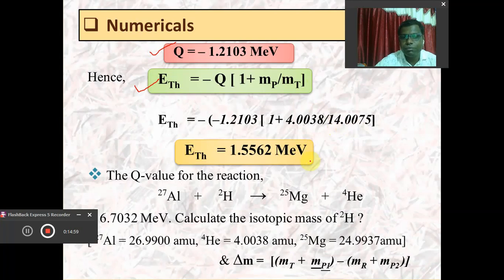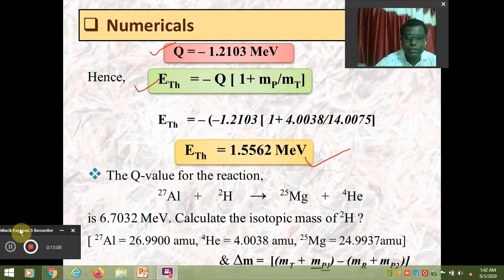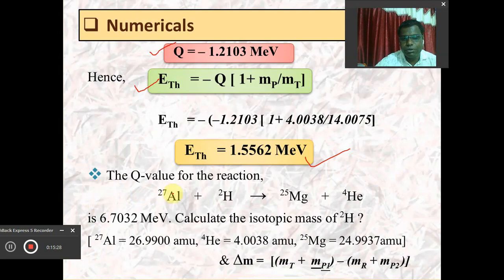So we will get the value of threshold energy 1.5562 million electron volt. So dear friends, I don't think it is too difficult to understand how we can calculate the Q value as well as threshold energy for any type of nuclear reaction. The important thing is that you should be able to identify the target, projectile, required nucleus and the ejected particle. Similarly, we have another nuclear reaction in which aluminum 27 gets converted to magnesium.